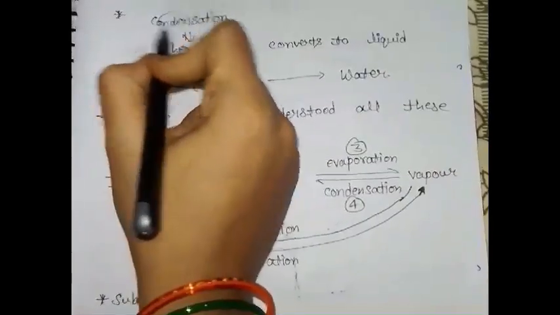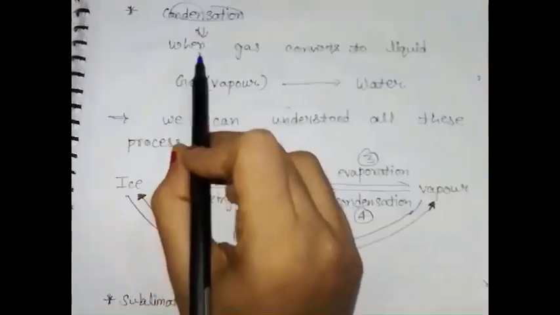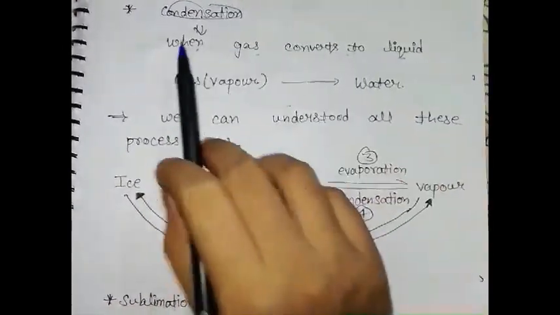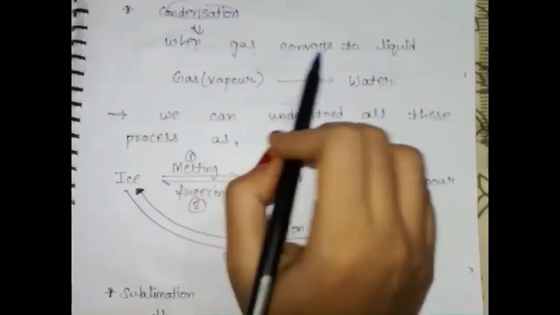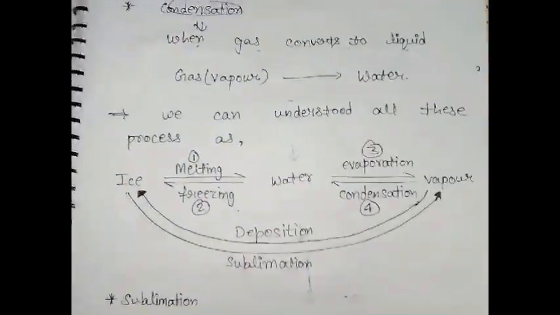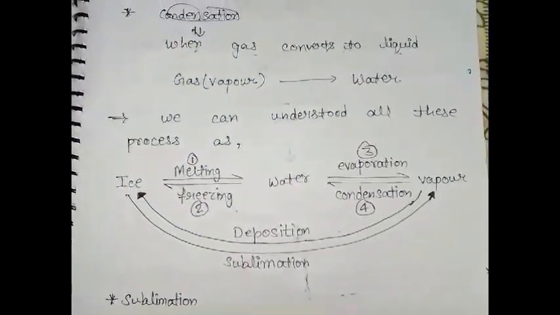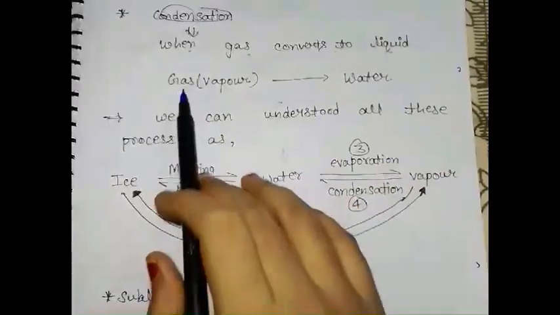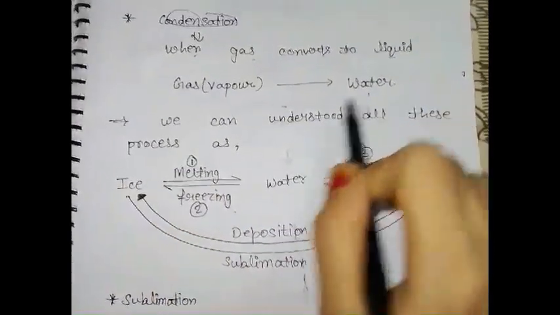Next is condensation. So let's see what is condensation. When gas converts to liquid. Here, when gas converts to liquid, when we convert the gaseous state into the liquid state, we call this process condensation. Gas changes to water.